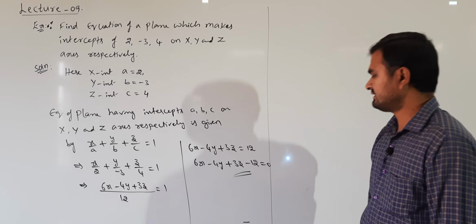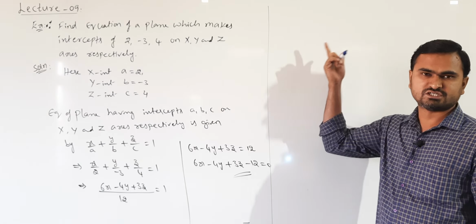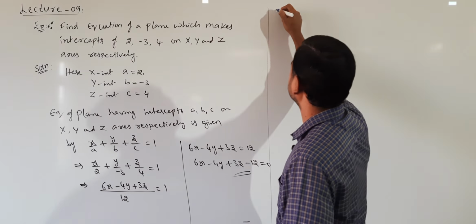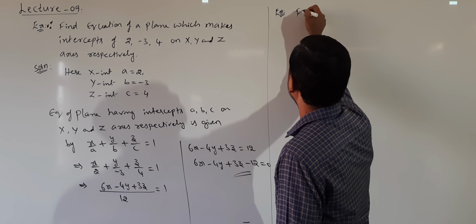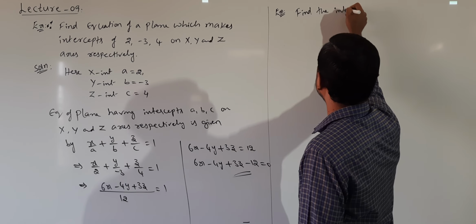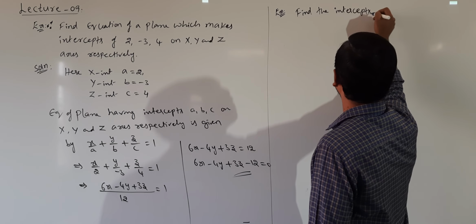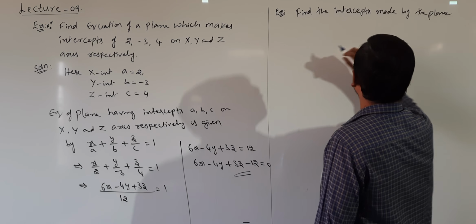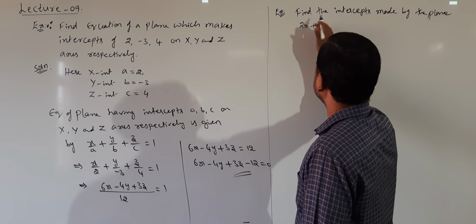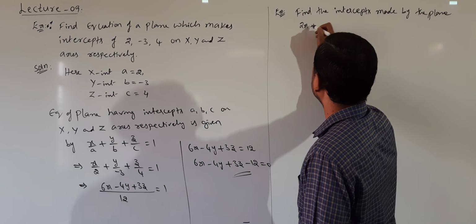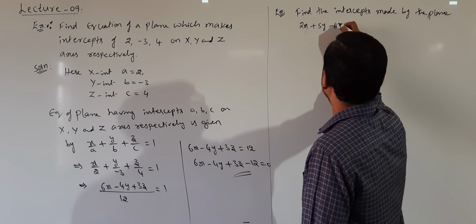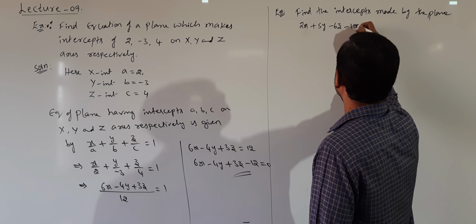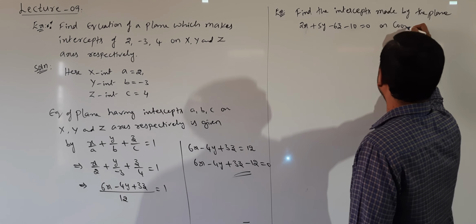Next, another type of problem: they will give the equation of the plane and ask you to find what the intercepts are. Okay. So another example: find the intercepts made by the plane 2x plus 5y minus 6z is equal to 10, or 2x plus 5y minus 6z minus 10 is equal to 0, on the coordinate axes.